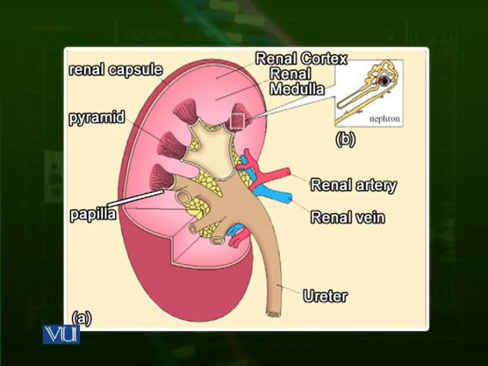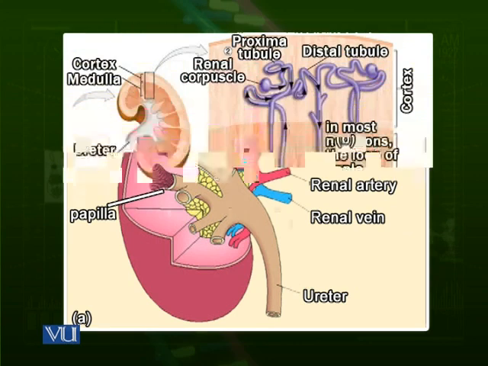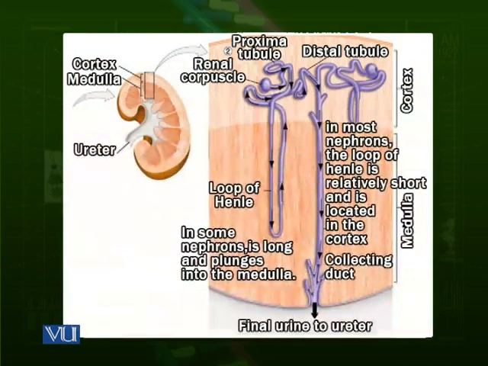Let us have a look at these functional units. Let us look at the next diagram. If we cut a section of kidney from cortex through medulla, we can see one functional unit, as we are observing in the diagram towards the right. This functional unit is called a nephron. The kidney has so many nephrons to produce urine. Let's have a look at different parts of the nephron. The nephron is the functional unit of the kidney.